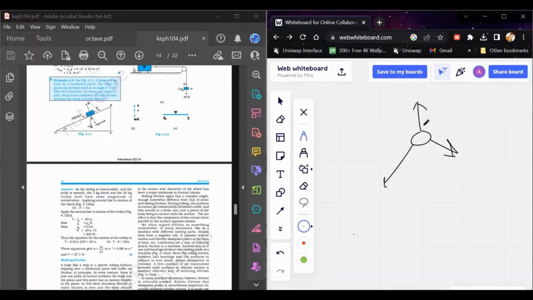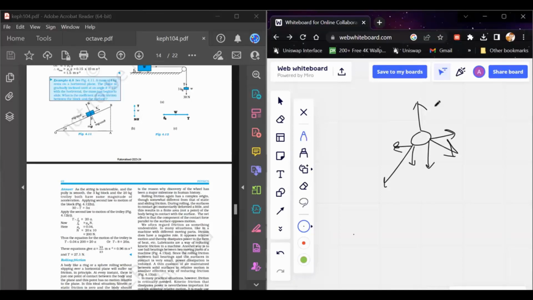What do we mean by equilibrium? By equilibrium, we mean that the resultant of all these forces is equal to zero, meaning the vector sum of these forces makes the net force on the body equal to zero, and that's why the body doesn't move. So how can these three forces sum to zero? If you try to visualize these forces by resolving them in two directions, let's say this has two components in this direction, and this has two components in this direction.